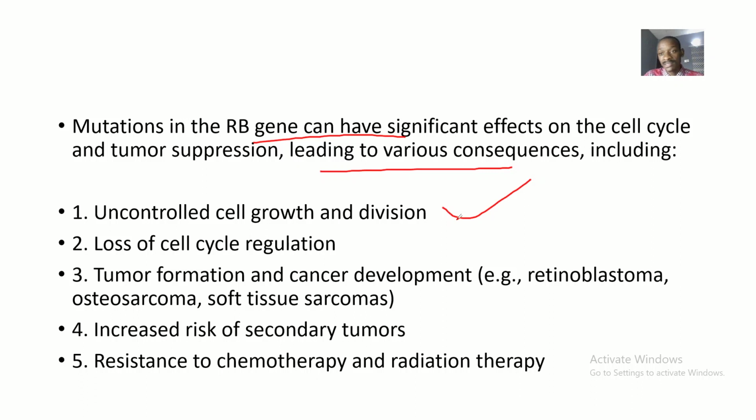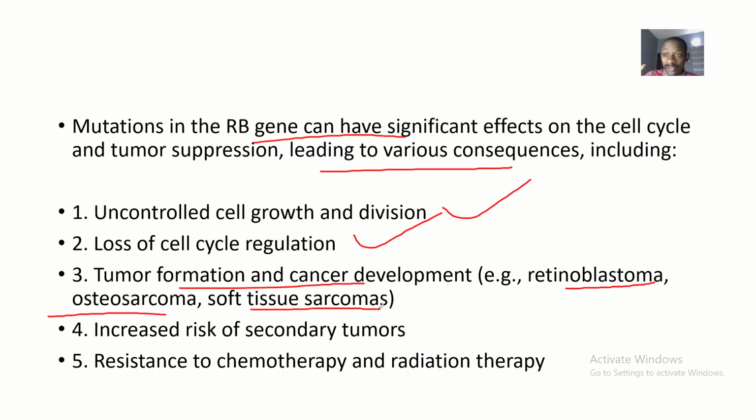Uncontrolled cell growth and division, loss of cell cycle regulation. There could be uncontrolled cell growth, and that's where you have all those tumors and cancers coming in. Then there could be loss of cell cycle regulation, so the cell is just undergoing the cycle without any control. Then there could be tumor formation and cancer development, for example, retinoblastoma, osteosarcoma, and soft tissue sarcomas.